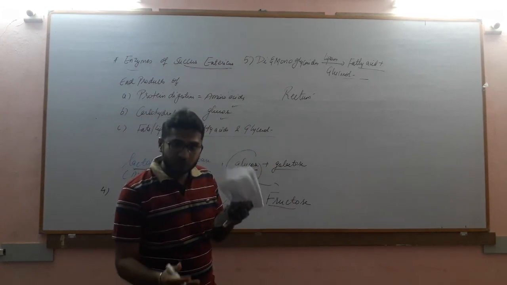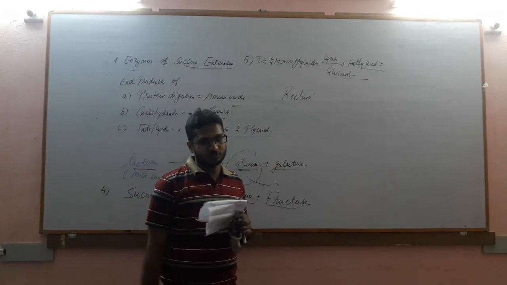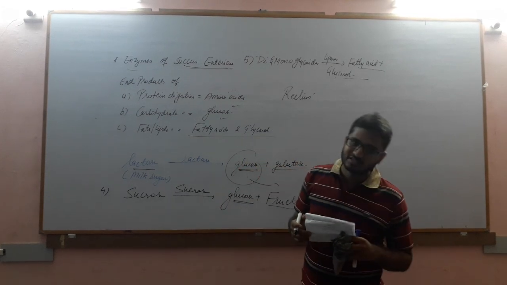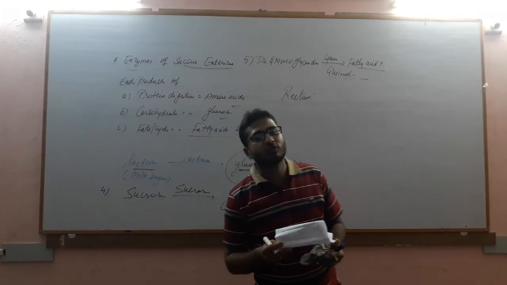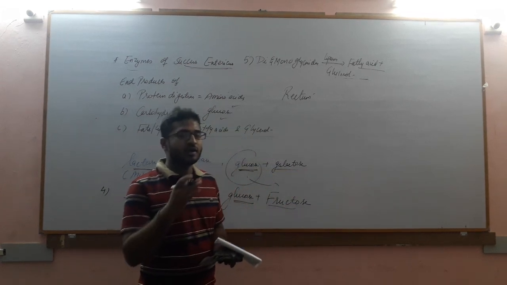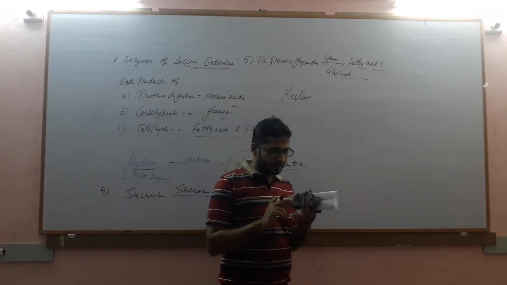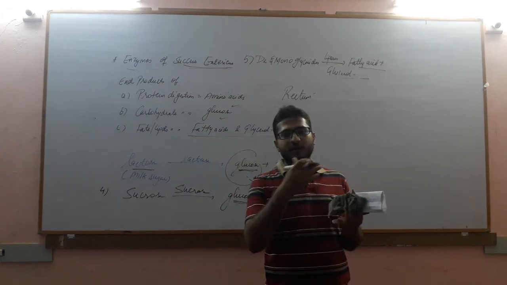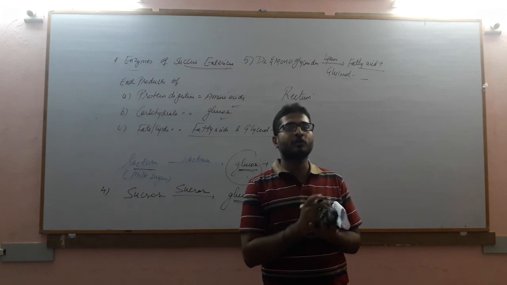This process is what we call defecation, the removal of undigested waste fecal material from the body. So with this we complete the entire process of digestion in the mouth, the stomach, and the small intestine. In the next part we will study the process of absorption.